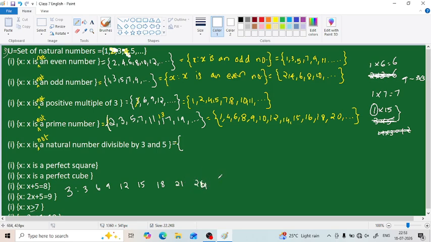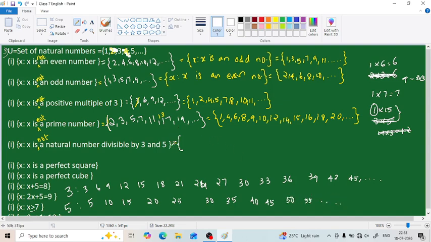24, 27, 30, 33, 36, 39, 42, 45 and so on. This is the multiplication table of 3. And for 5, what is it? 5, 10, 15, 20, 25, 30, 35, 40, 45, 50, 55 and so on.